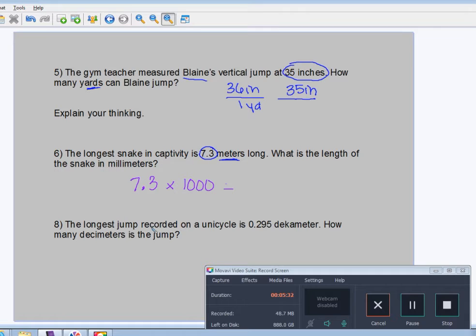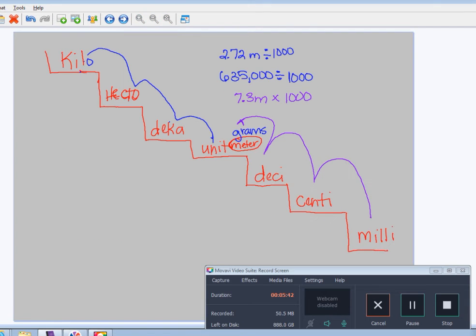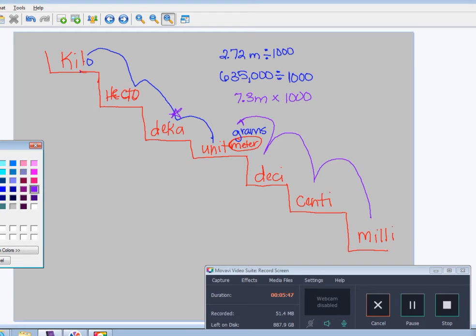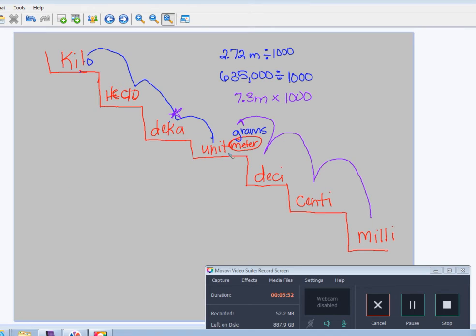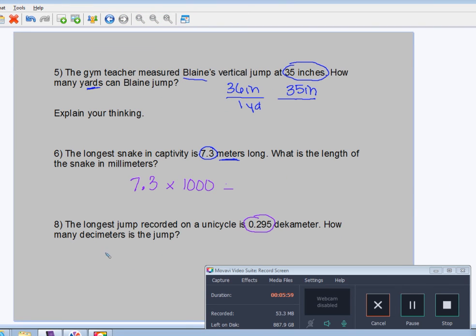The longest jump recorded on a unicycle, and that's a decameter, and they want to know how many in decimeters. Well, deca is at the top with the K, so it's right here. I'm going to change my color. Pink. And they want to go, I'm going down. 1, 2. So I'm going to multiply. Always start with a 1. I move down 2 steps, so I'm going to put 2 zeros.